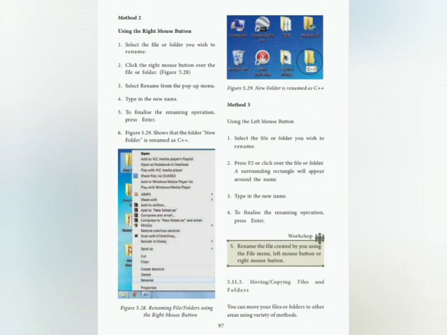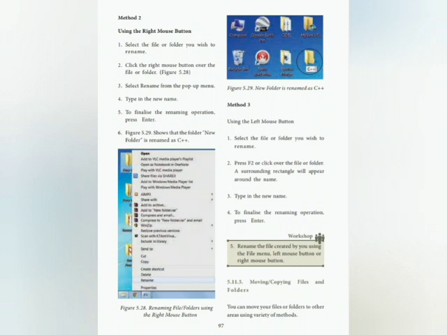Method 2, using the right mouse button, select the file or folder you wish to rename. Click the right mouse button over the file or folder. Select rename from the pop-up menu. Type the new name. To finalize the rename operation, press enter.